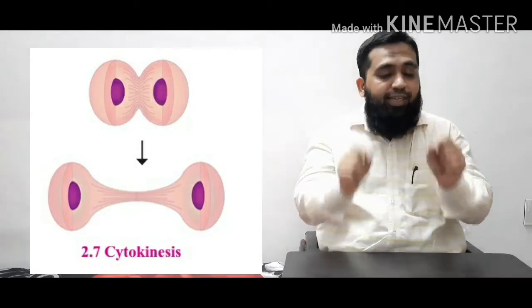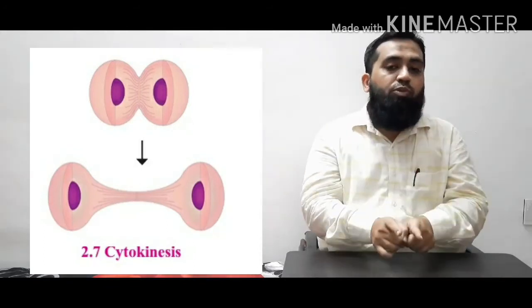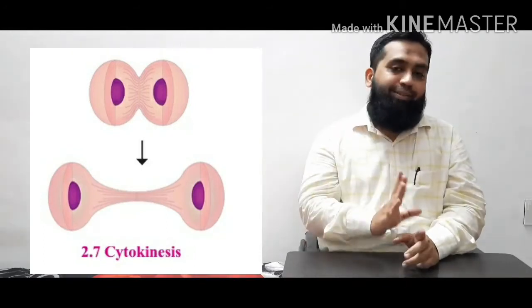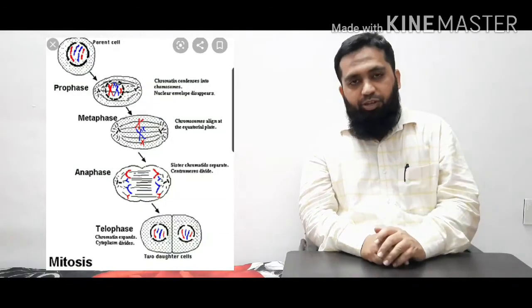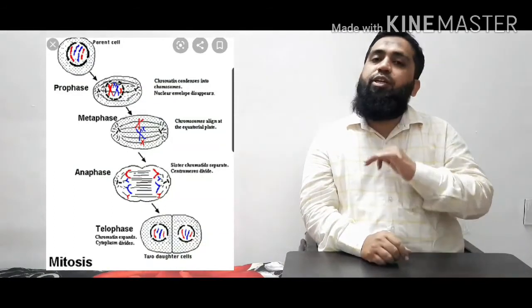And as I said, in mitosis, the number of chromosomes remains the same as it was in the parent. So this is how the whole process of mitosis takes place. You get the same number of chromosomes in two daughter cells. This is what you are supposed to remember about mitosis. So here we have finished with the very important type of cell division called mitosis, taking place in two steps, karyokinesis and cytokinesis. Karyokinesis is further divided into four phases.